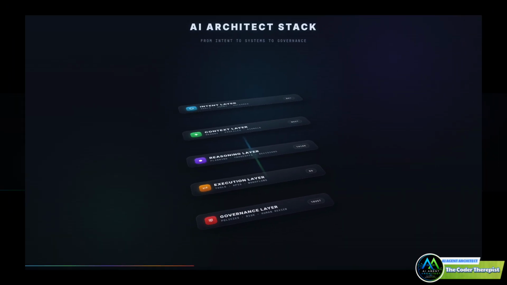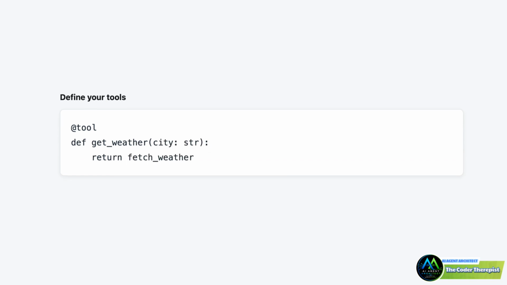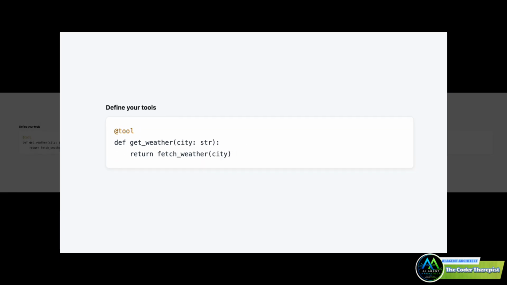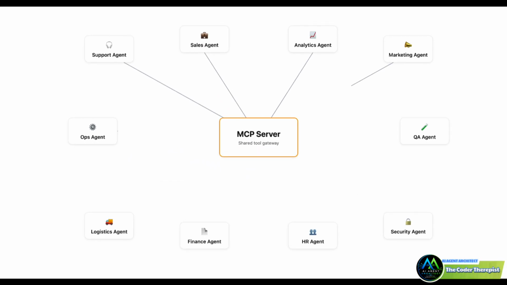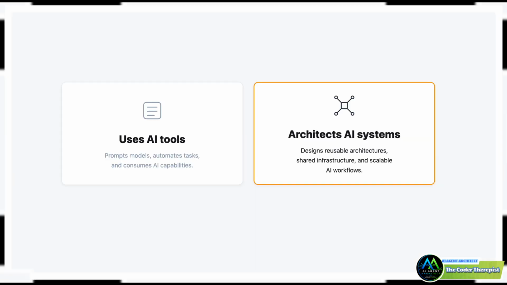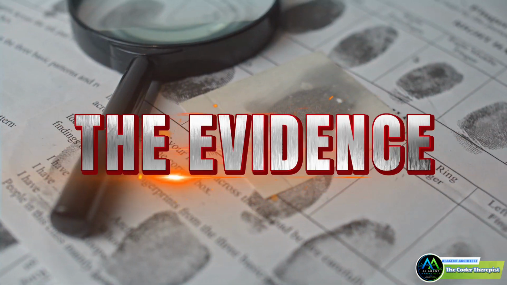Here's what building one actually looks like. You define your tools as functions. You define your resources. The protocol handles the boring stuff, discovery, invocation, error handling, so you don't have to. But here's the real move, and it's the part most people miss. You don't build an MCP server for 1 agent. You build it once for your whole org, and every agent you ever build after that just plugs in. That's not a one-time hack. That's compound leverage. That's the difference between someone who uses AI tools and someone who architects AI systems.